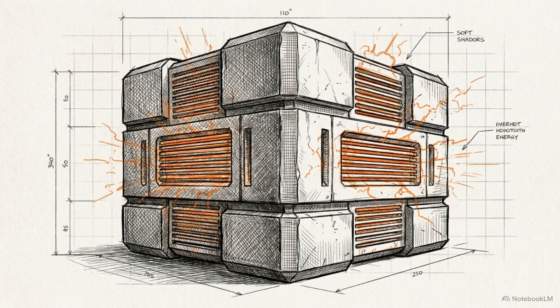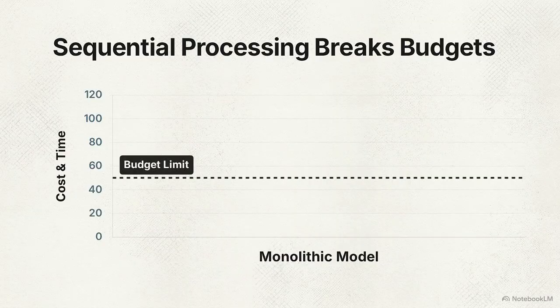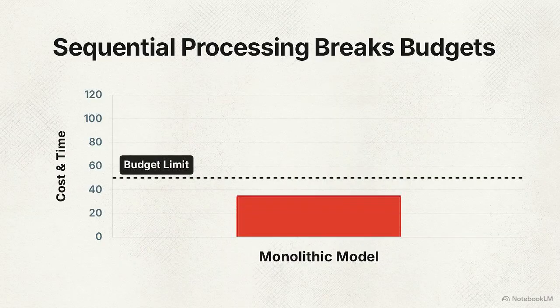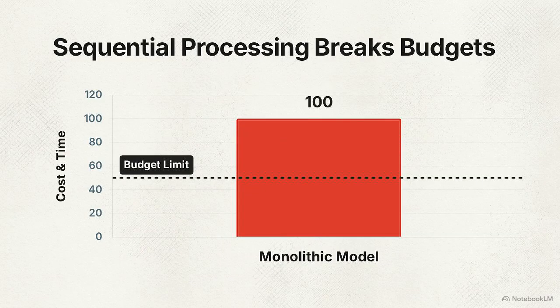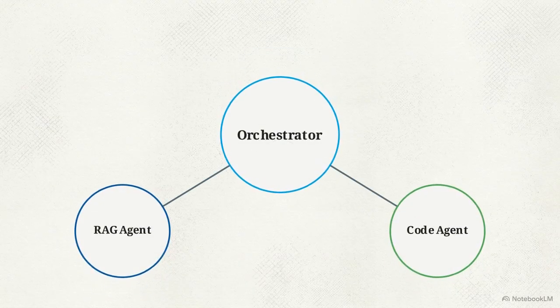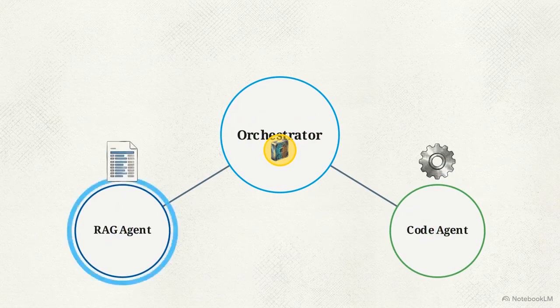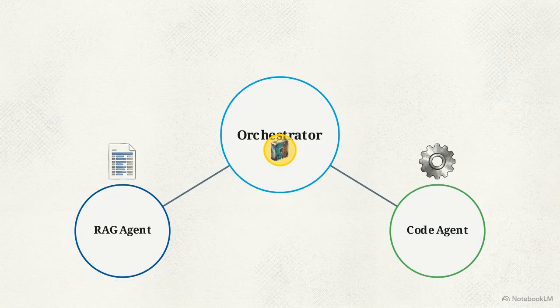Running multi-step workflows through a single massive foundation model is inefficient. The sequential processing leads to high API costs and significant latency. To minimize delays, systems utilize contextual routing and task decomposition. The orchestrator divides the goal into parallel actions. It routes the document check to a focused RAG agent to retrieve the policy. Simultaneously, it routes execution to a dedicated code agent for payment logic.